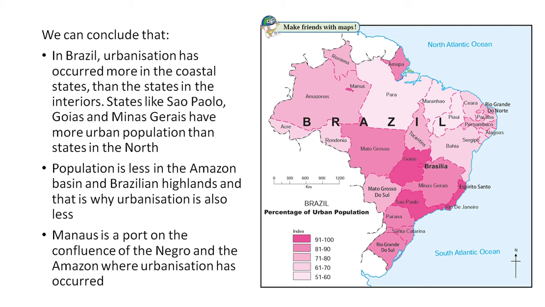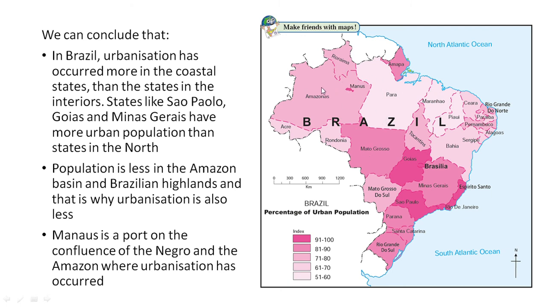Over here, we can conclude about urbanization in Brazil when we see this map which is given over here. Now, in Brazil, urbanization has occurred more in the coastal states than in the interiors. States like Sao Paulo, Goiás and Minas Gerais have more urban population than the states in the north.